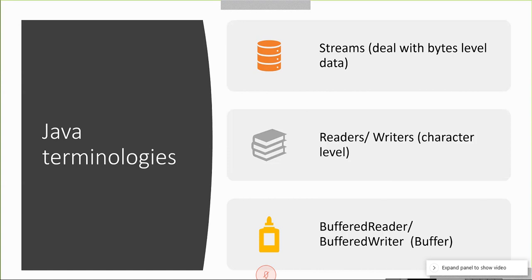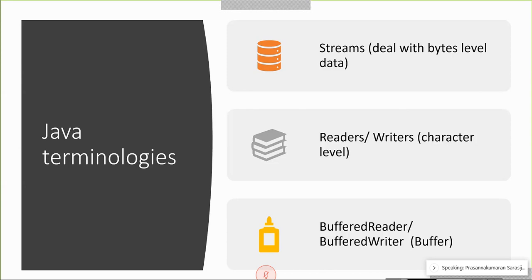Okay. So next we are going to see Java terminologies related to streams. There are three types of Java terminologies. The first one is stream, which deals with byte level data, reading or writing everything in terms of bytes, say 8-bit. The second category of streams is readers and writers, which deal with character level data.